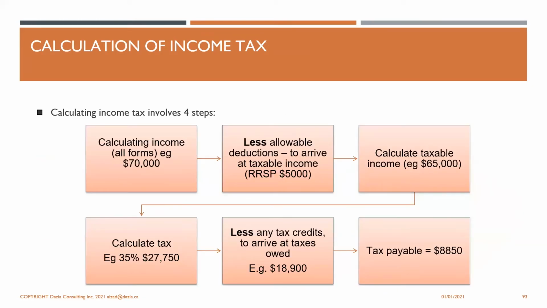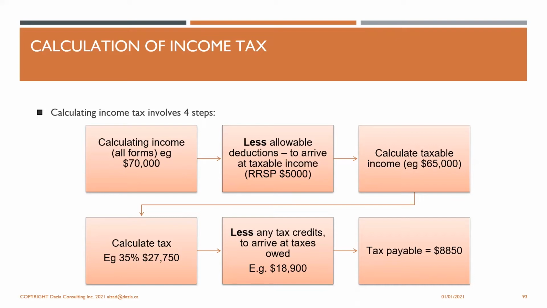So to calculate income tax for a salaried person, it involves 4 steps. You calculate all the forms of income. For example, let's suppose it's $70,000. Then you minus the deductions. If they've contributed to an RSP, let's suppose they contributed $5,000 to the RSP. So now we are left with $65,000 of taxable income.